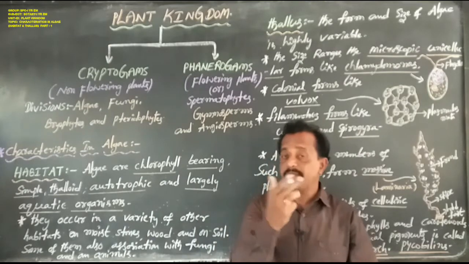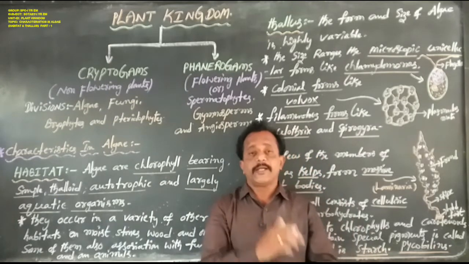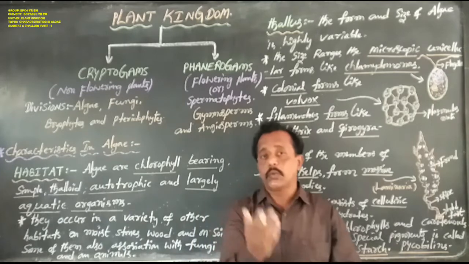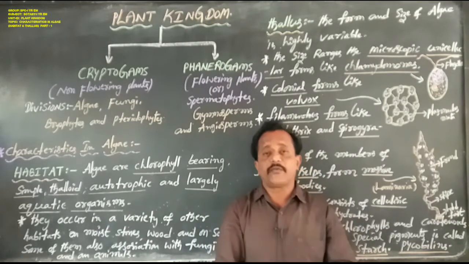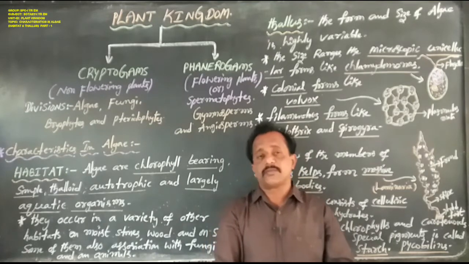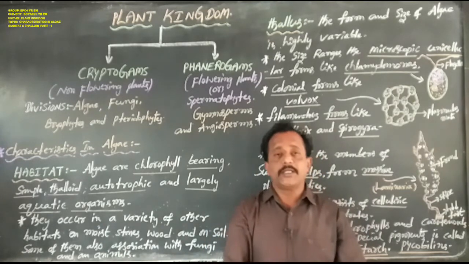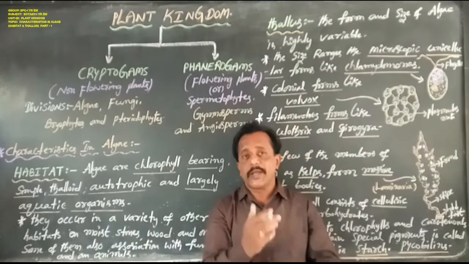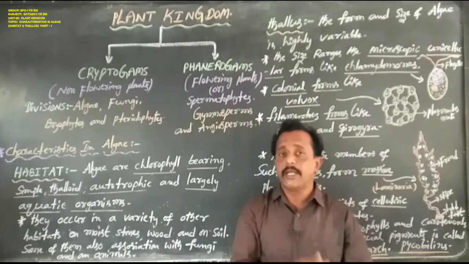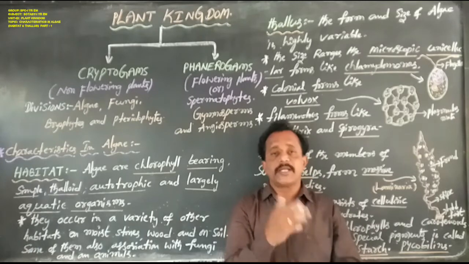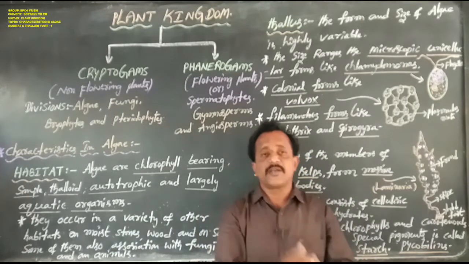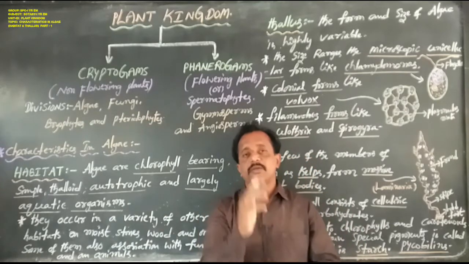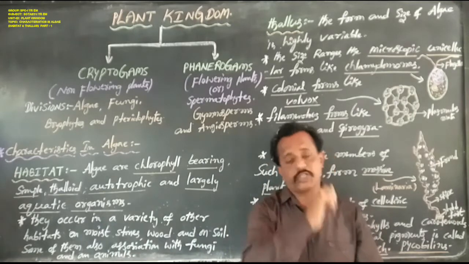Thallus means the plant body is not differentiated into true root, true stem, true leaves, only similar kinds of root, stem and leaves. The leaves also contain chlorophyll pigments, hence they always appear green in color. At the same time they make their own food materials in the presence of sunlight and do not depend on other organisms. That is the autotrophic mode of nutrition.